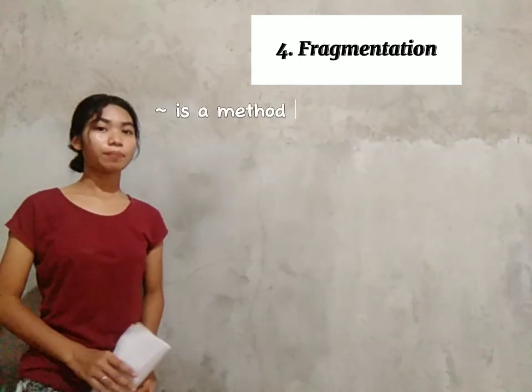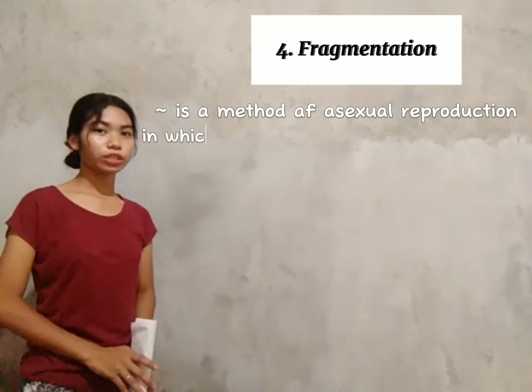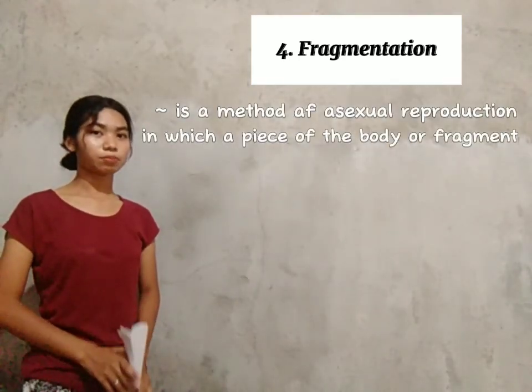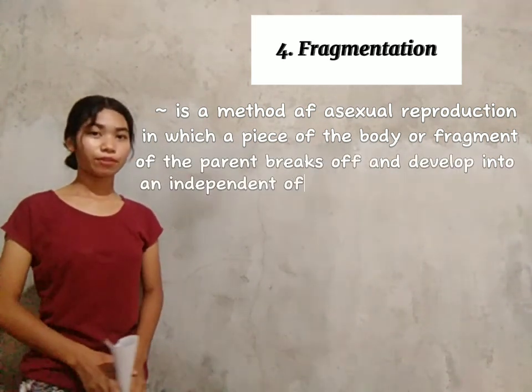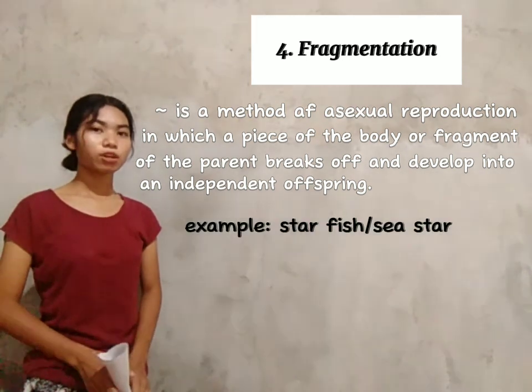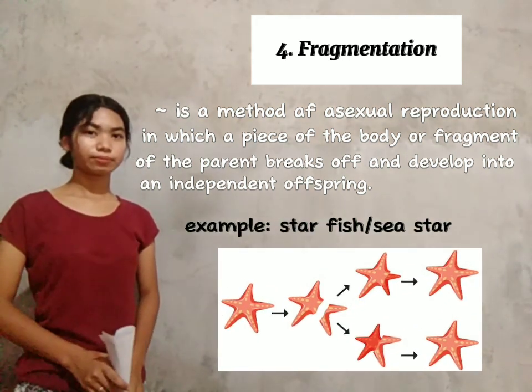Fragmentation is the method of asexual reproduction in which a piece of the body or fragments of the parent breaks up and develops into an independent offspring. Examples are the starfish.